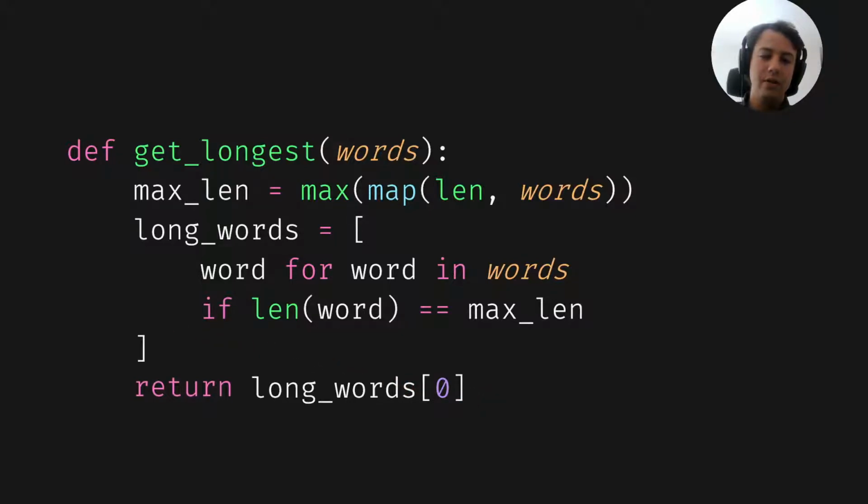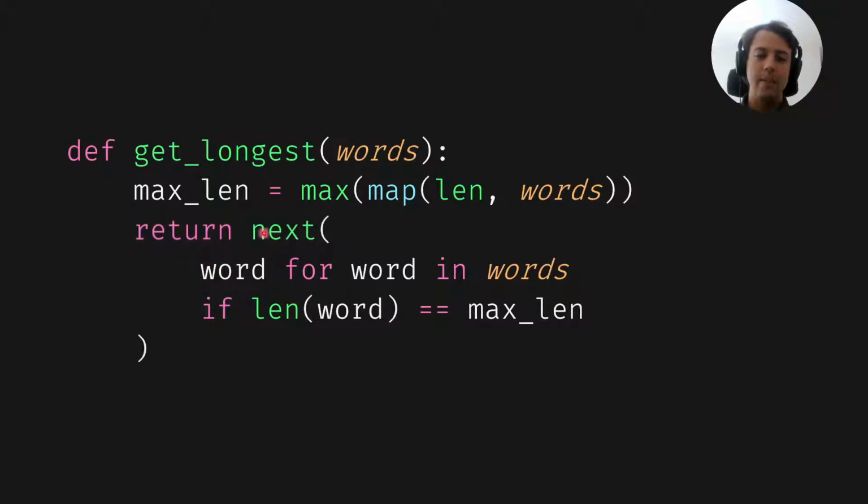And then we could even just return the very first one by using the built-in next and a generator expression. So the next and the generator expression, that's a really nice trick, a really nice recipe for finding the first element that does something. In this case, we found the very first word that has the maximum length.